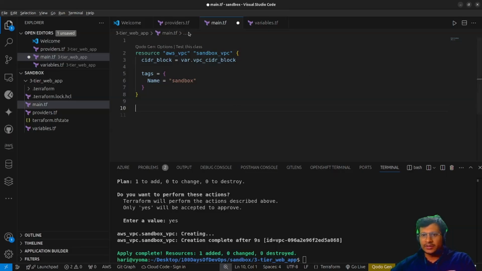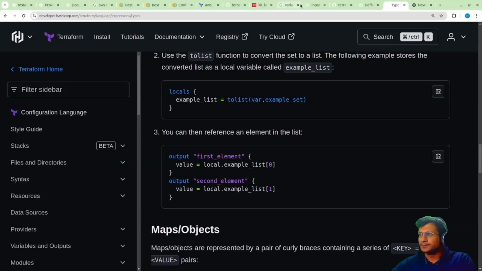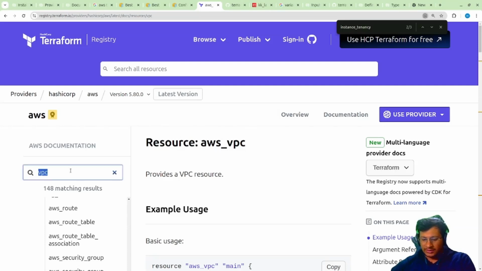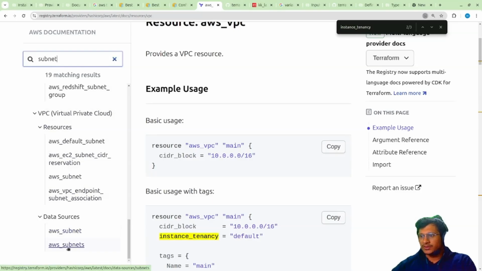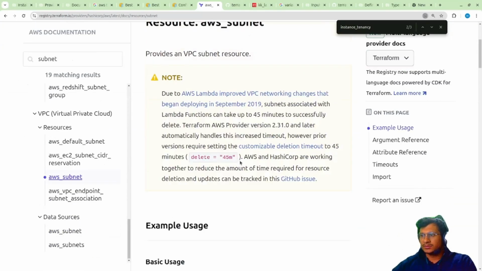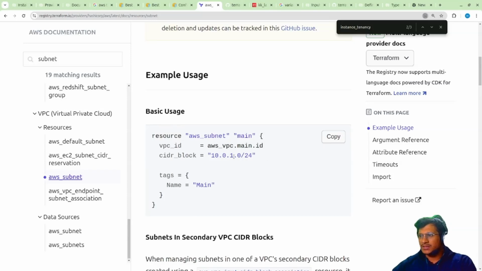Let's just quickly create subnets. You can just go over, where did it go? This one. So here we have AWS VPC, then subnet, VPC default subnet, AWS subnets. Okay, so not data, yeah, here. Okay, so this is the, what is it? Okay, deletion would be the next part. Reservation default subnet. Okay, that is fine. So we have VPC, VPC ID is given.